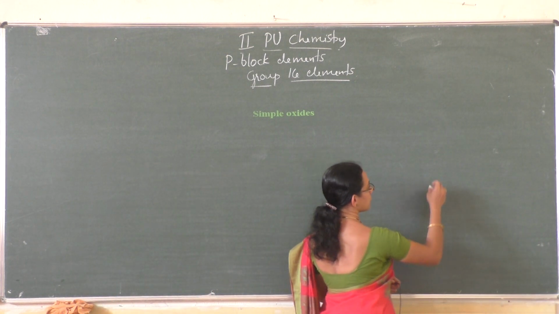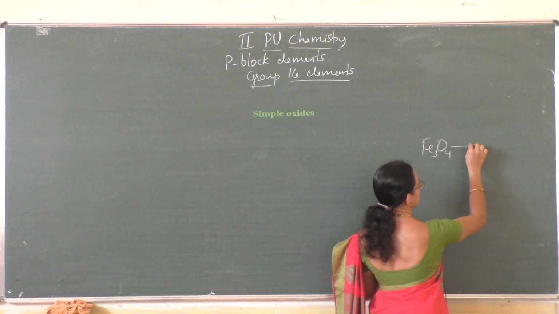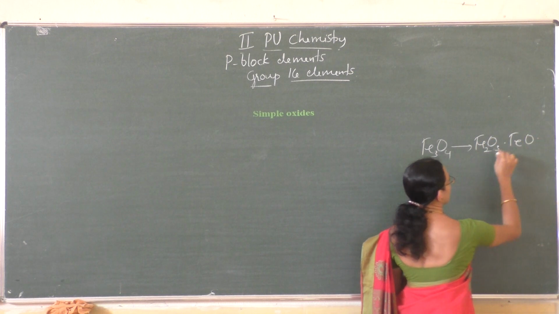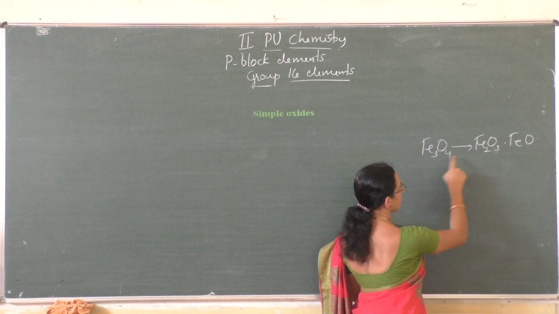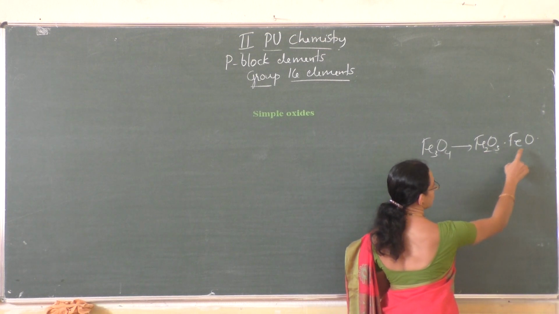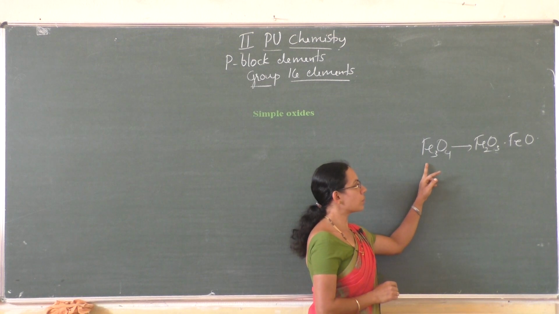For example, the magnetic oxide of iron, Fe3O4, is actually the combination of Fe2O3 and FeO. Fe3O4, correct. Fe2 plus 1 Fe, that is Fe3, and O4, 3 plus 1, O4, right? So this is called the mixed oxide.